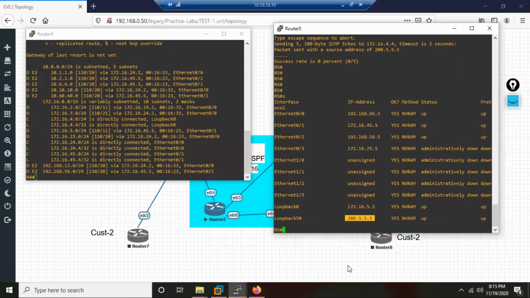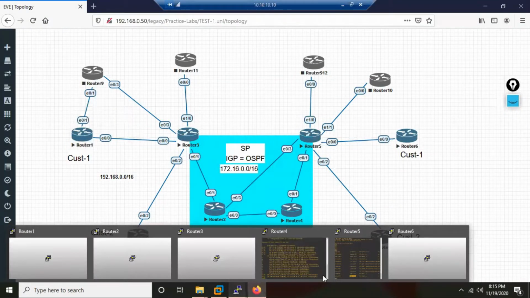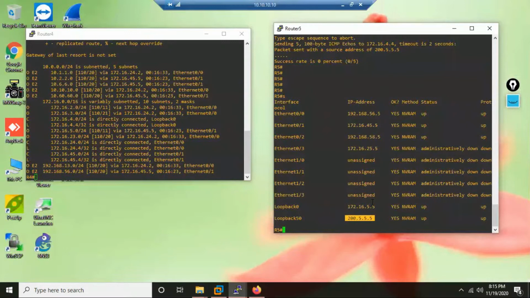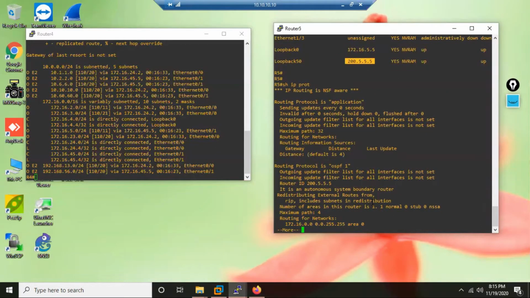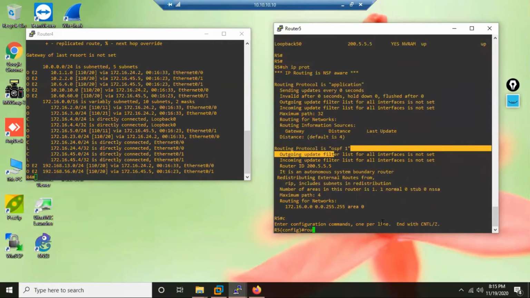R4 will come to know about 200 how? When R5 advertises it. Where will R5 advertise? In its routing table, in its IGP. What is the IGP running over here? OSPF. So I go to R5, and let me see, because I don't know the OSPF process number, I do show ip protocol. So I see it is OSPF process 1. So now what should I do? Go inside this process router.